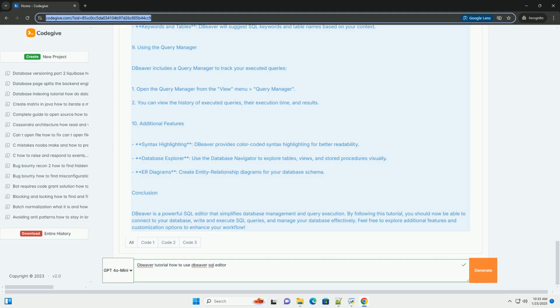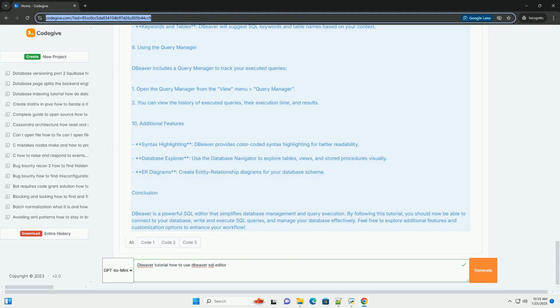8. Using code completion. DBeaver provides code completion features to make writing SQL easier. Autocomplete. Start typing a SQL command and press Ctrl+Space to see suggestions. Keywords and tables. DBeaver will suggest SQL keywords and table names based on your context. 9. Using the Query Manager. DBeaver includes a Query Manager to track your executed queries. 1. Open the Query Manager from the View menu, Query Manager. 2. You can view the history of executed queries, their execution time, and results.